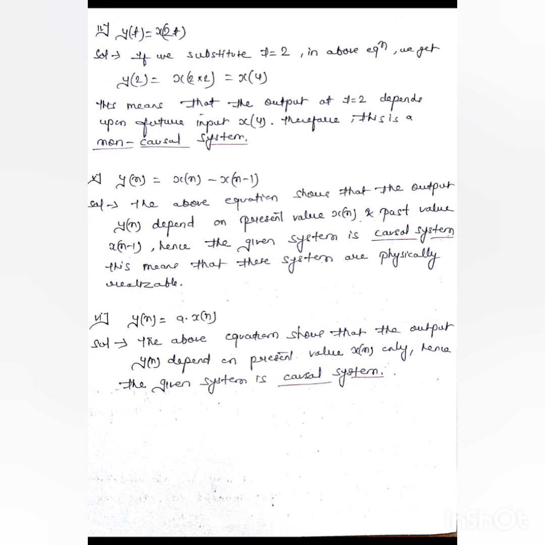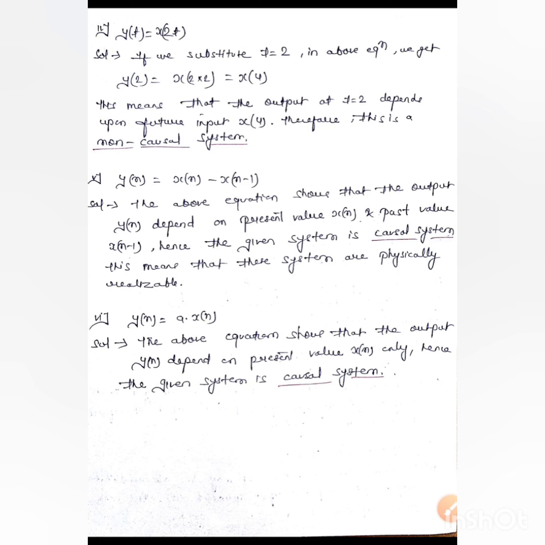Now the sixth question, y of n equals a times x of n. Here in the question itself we can understand y of n is the present output and x of n is also a present input. A is just a constant, so the output depends upon present input only, hence the system is causal. Okay, in this way we can understand whether our system depends upon present input, past input or future.